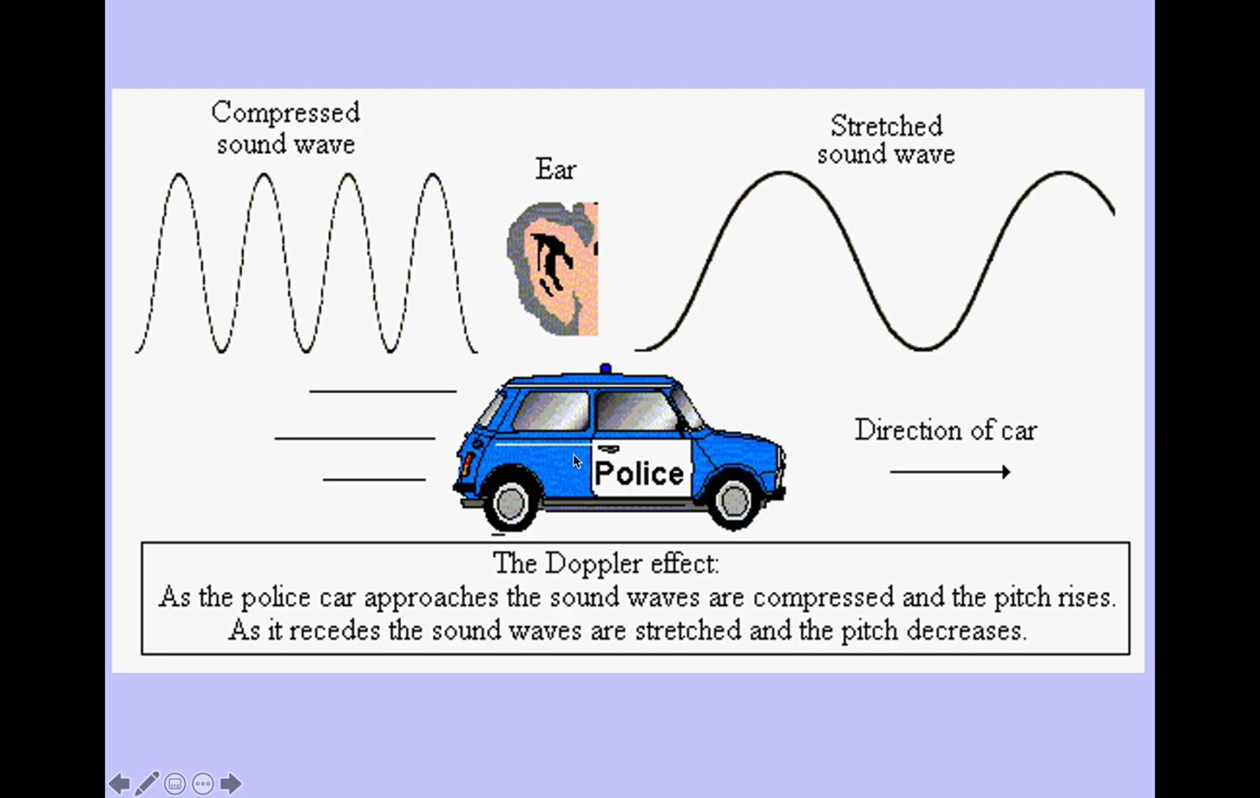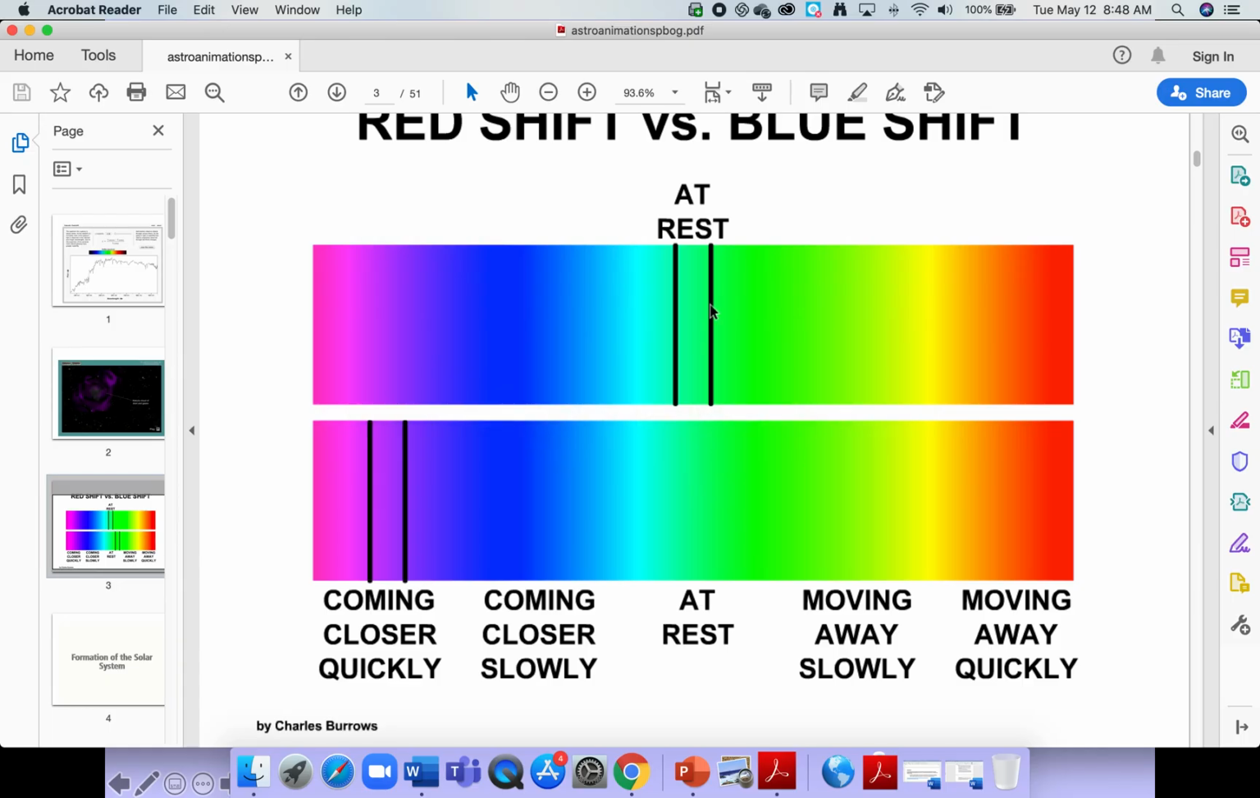If the police car is moving toward you, the sound wave gets compressed, or if the police car is moving away from you, the sound wave gets stretched out. Let me show you a graphic on this. Here's a spectral line pattern from the laboratory that we've determined is the property of the element. This is the element at rest. It's not moving towards us or away from us.